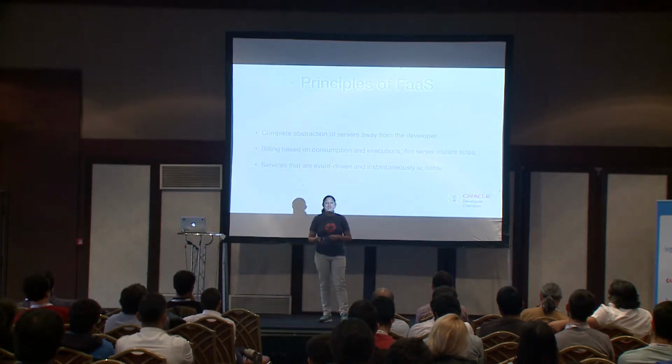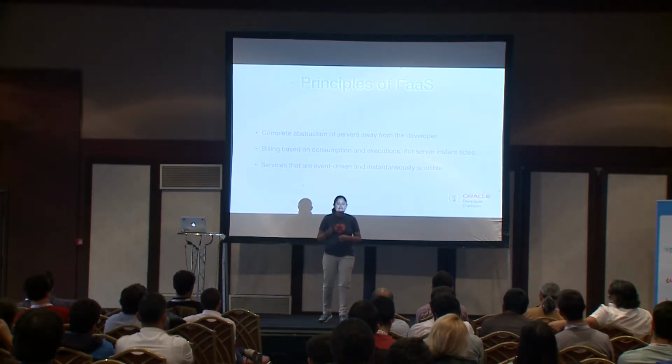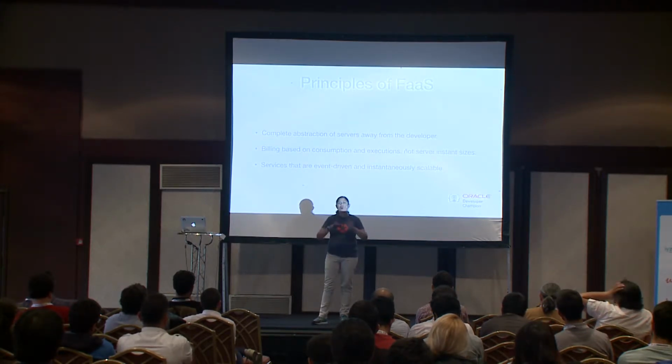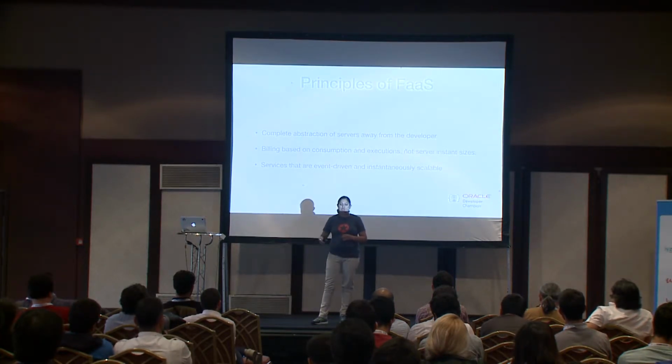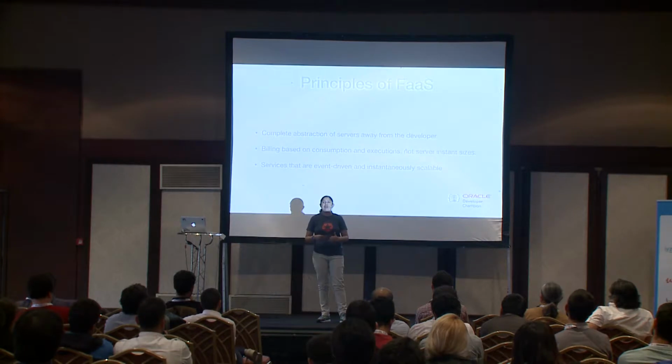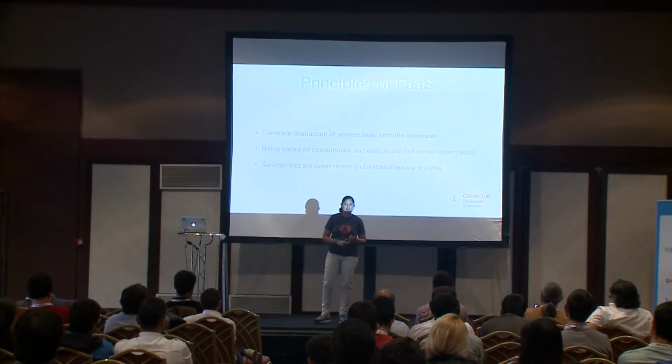Then the principle of function as a service is that we can completely have an abstraction from all the rest of the things that happen, away from the developer. What does that mean? When we develop an application, we say, okay, we need to decide which technology we will use, which app servers we will run it on.